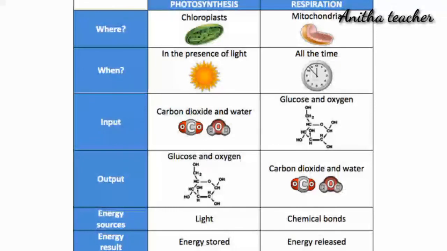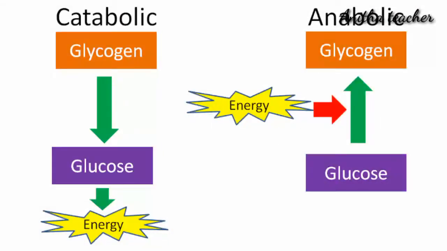The last topic of the respiration lesson is photosynthesis versus respiration. Photosynthesis is a process of a complex series of steps involving the conversion of light energy into chemical energy, which is then used to synthesize sugars from carbon dioxide. This is a process of synthesis, or an anabolic process, which occurs in the chloroplast.